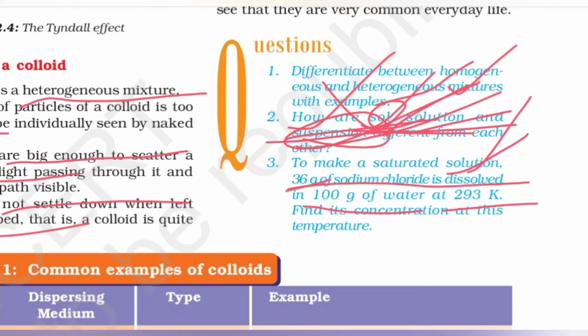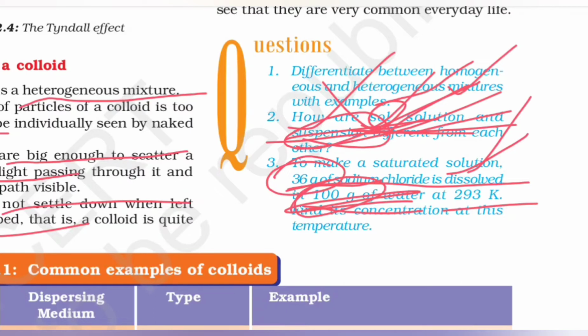The mass of solvent is given to you as 100 grams, and the mass of solution would be this plus this, right? So you get this as 136 grams. Again, now the concentration formula was what? Mass of solute by mass of solution into 100.